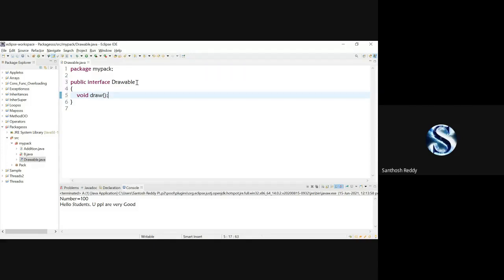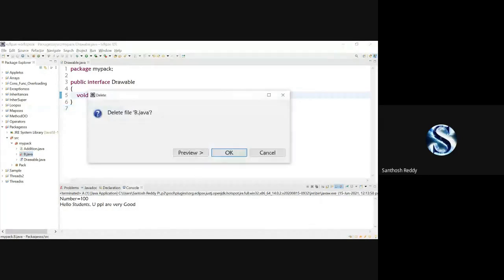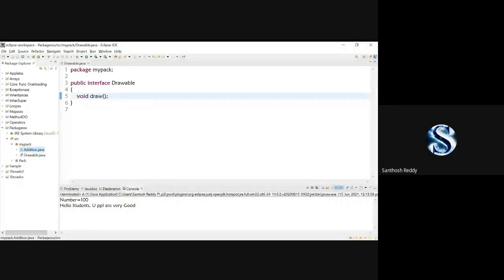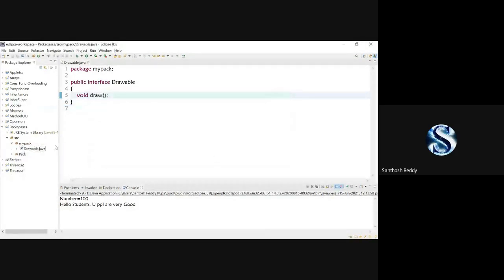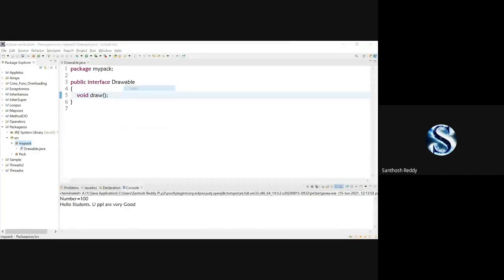First, I'm going to declare a method called void draw. Now I have to implement this draw method in a class. Okay, I'll delete this one for a minute. Delete this addition. Delete. Now I'm going to create one class, new class.